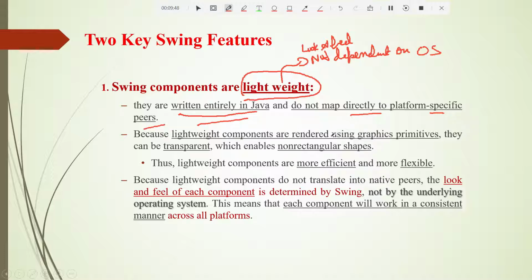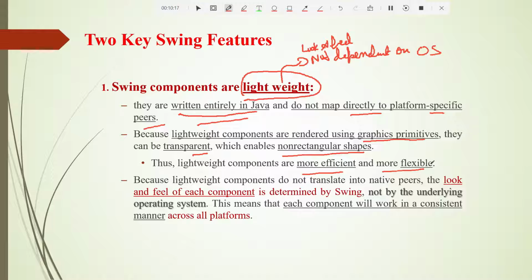Because lightweight components are rendered using graphic primitives, they can be transparent, which enables non-rectangular shapes. Even I have told you that heavyweight components are the components developed using AWT. There you had only rectangular shapes, but here you will get non-rectangular shapes also. That means whichever shape you want is available here. One more advantage is that these lightweight components are more efficient and more flexible.